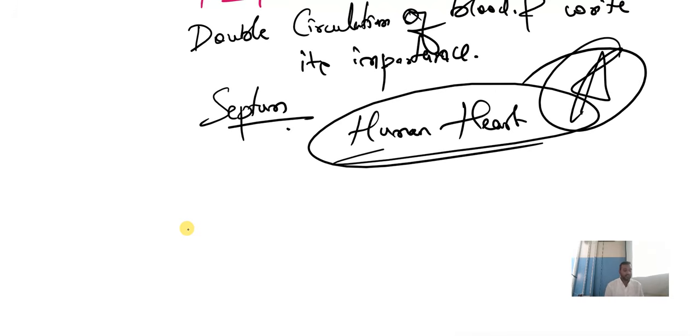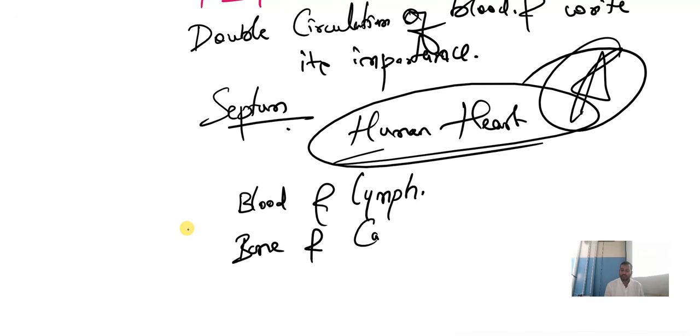And here, we have certain things. See here. Write the difference between blood and lymph. They may ask you. Write the difference between blood and lymph, bone and cartilage. Children, in case you are not finding the difference here, you can just Google it and prepare for these differences.